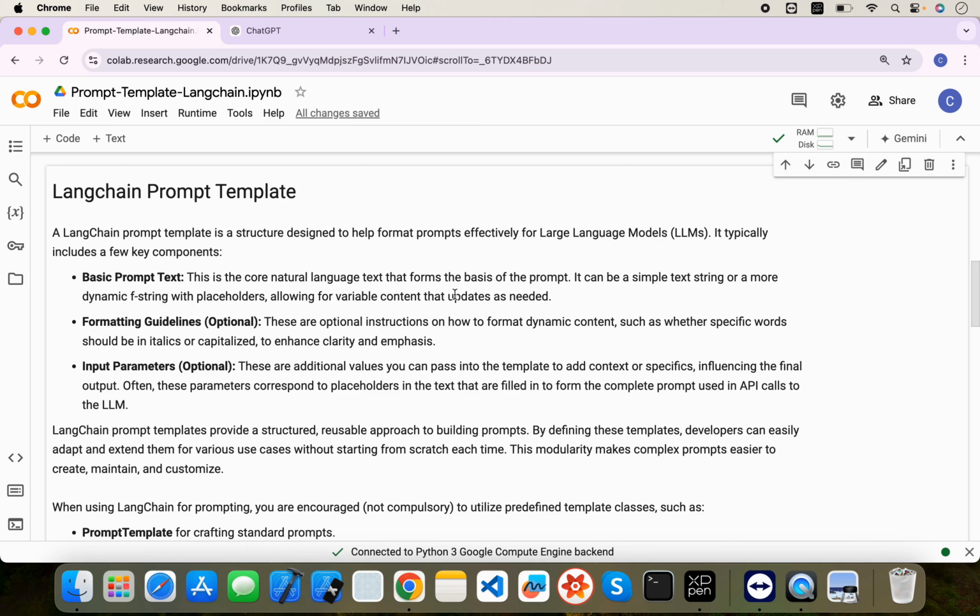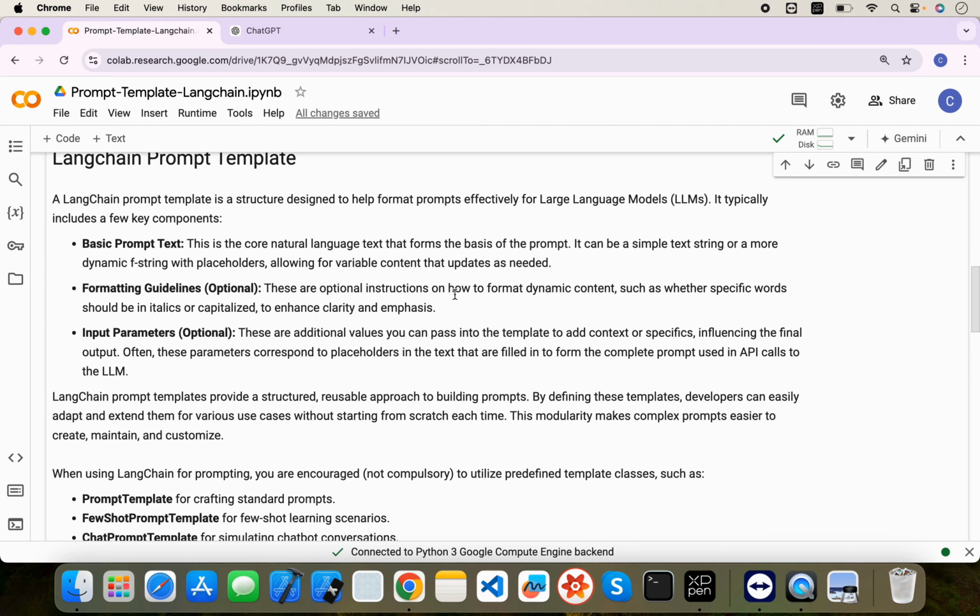The second thing, formatting guidelines. Formatting guidelines are nothing but you are providing the formats for the prompt and the answer as well, right? So how to format dynamic content, such as whether specific words should be italic or capitalized, to enhance clarity or emphasize, right? If you are using markdown, you can use the star character for bold, right? You can provide this in the prompt as well, so that the word can be italic or bold, and the same for the response as well.